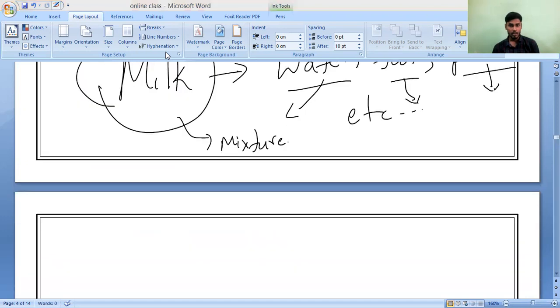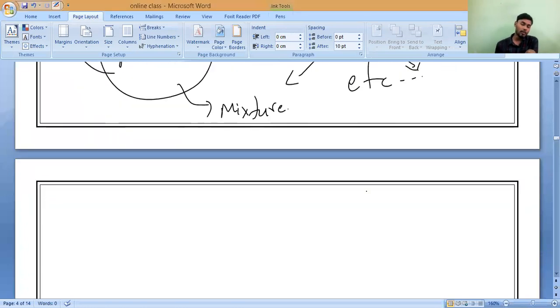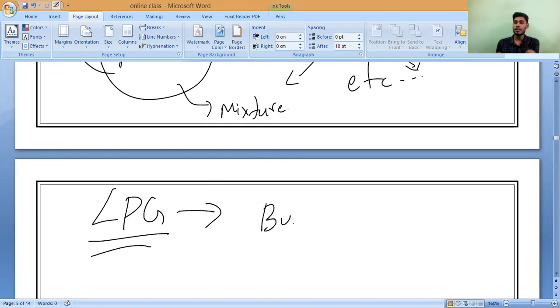Now, let us come to the next example. How many of you have a gas cylinder in your home? LPG cylinder. So LPG is also a mixture of some gases. LPG, liquefied petroleum gas, majorly contains butane and also contains propane.